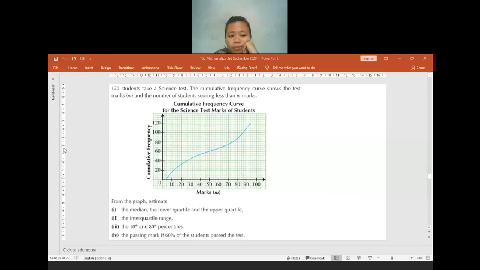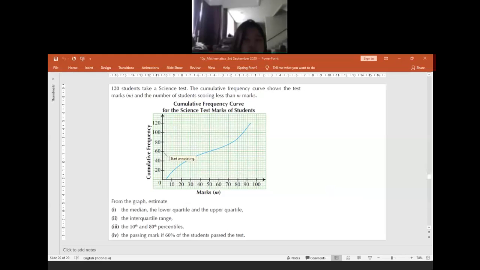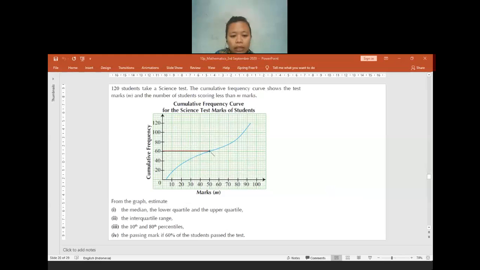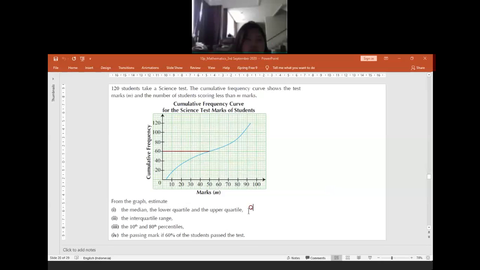What number will it be for the median? 60. So from 60, we make a line and connect it. How much is the mark? 50. Okay, so for the median, the mark is 50.